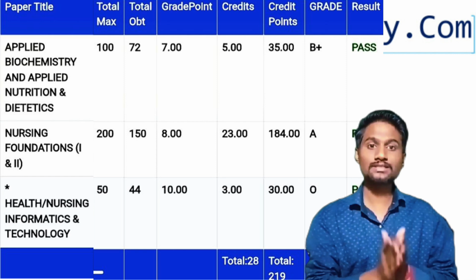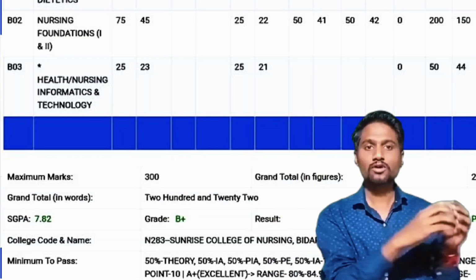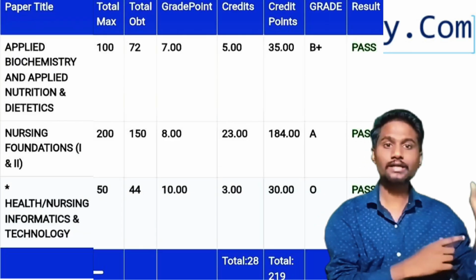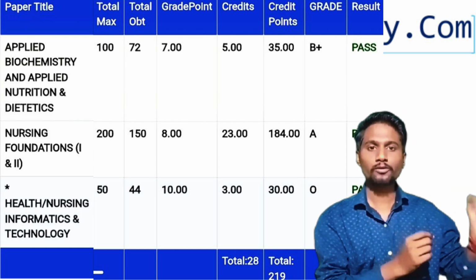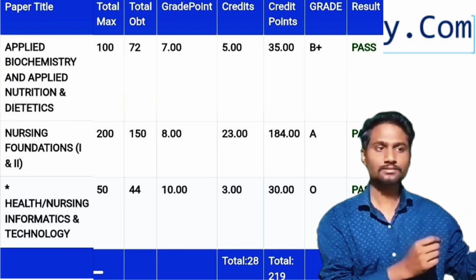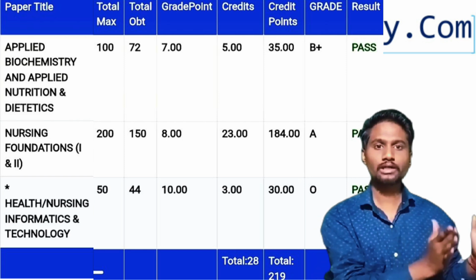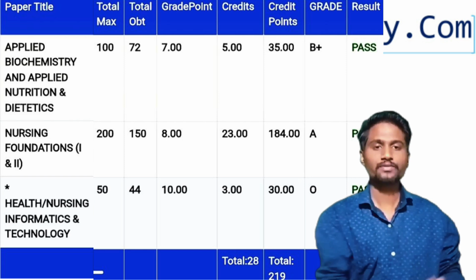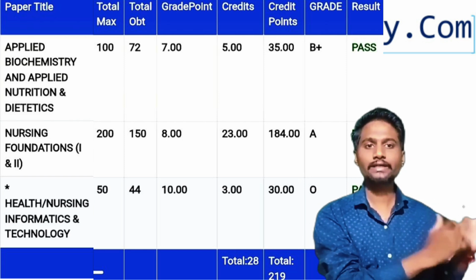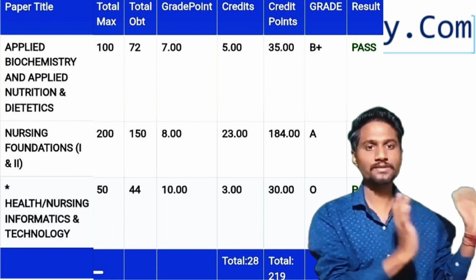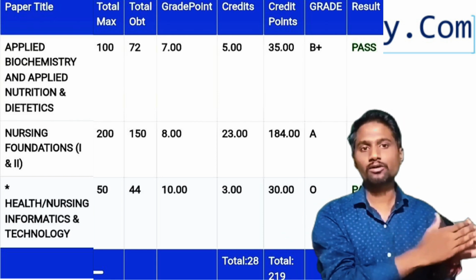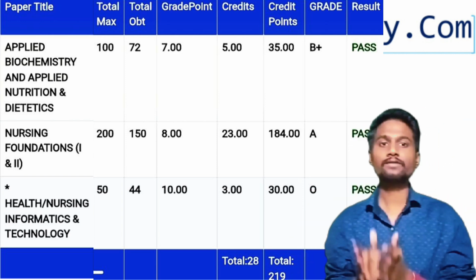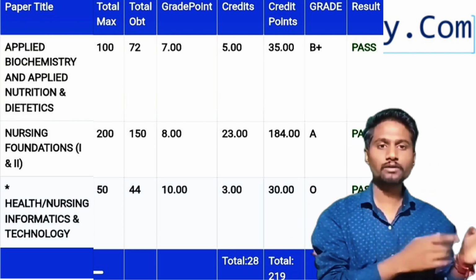These credit points are used to calculate SGPA. To calculate SGPA we have a formula: total credit points of all the subjects divided by total credits of all the subjects, and this SGPA will indicate your overall performance in this semester. And based on this SGPA we will give the grade. For example, if you score a 7.5 SGPA, your grade will be B plus.